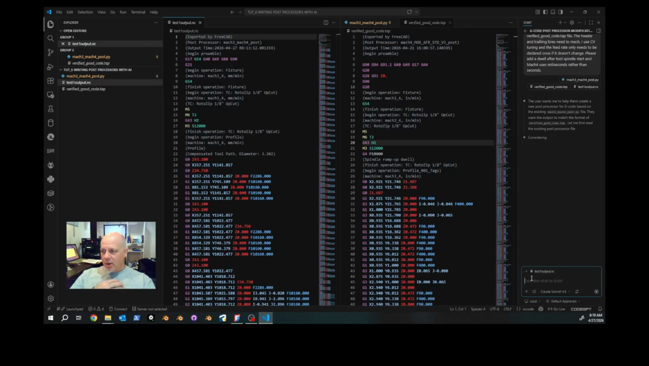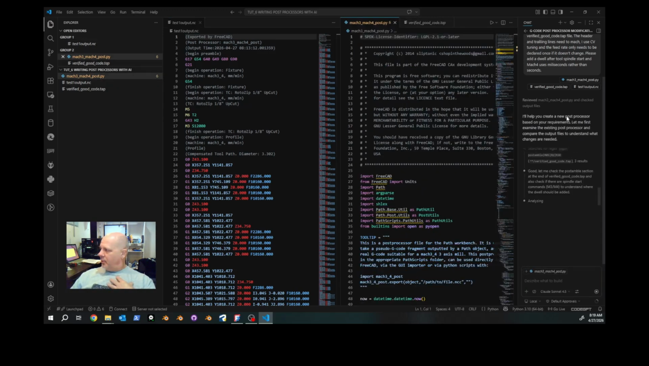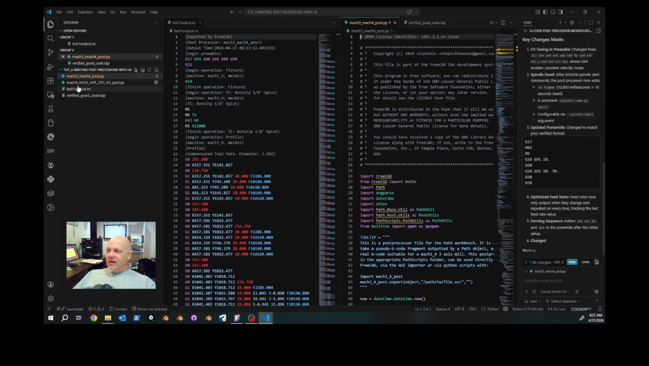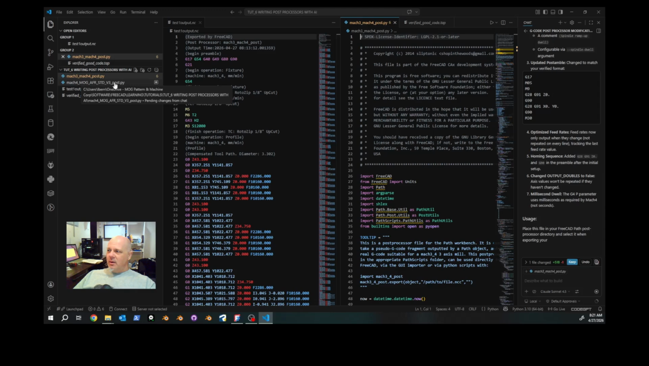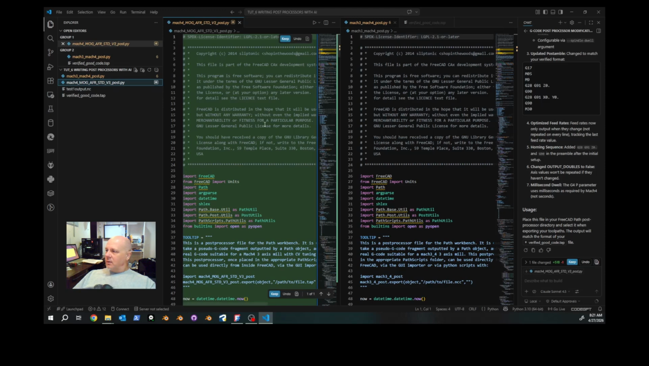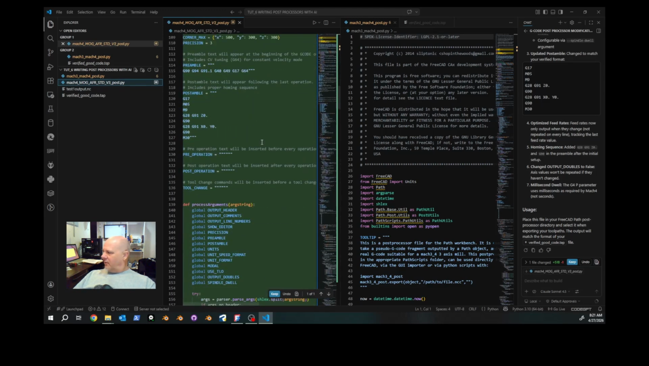Alright, so I wrote a long prompt there, and we're just going to let it grind away. I'll help you create a new post processor based on your requirements. Let me first examine the existing post processor and compare the output files to understand what changes are needed. Take a look at this. It added Mach4_Moog.py, and let's click here and then click that. Okay, so it's rewritten the post processor, or it's created a new post processor.